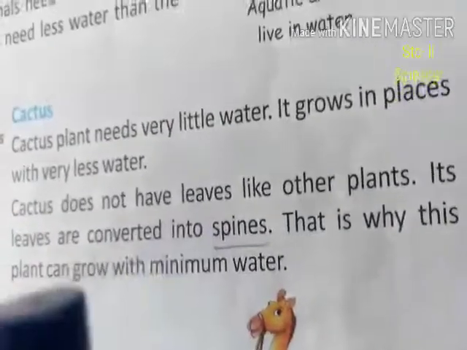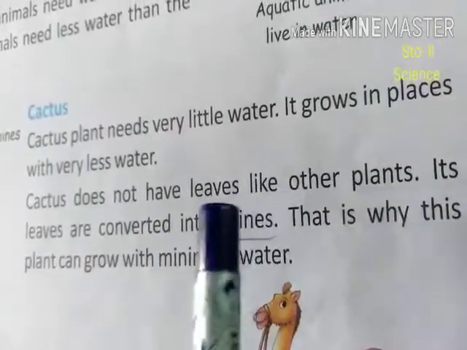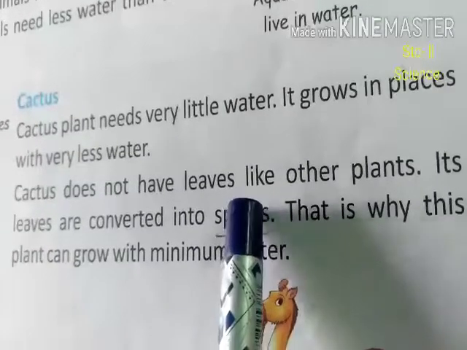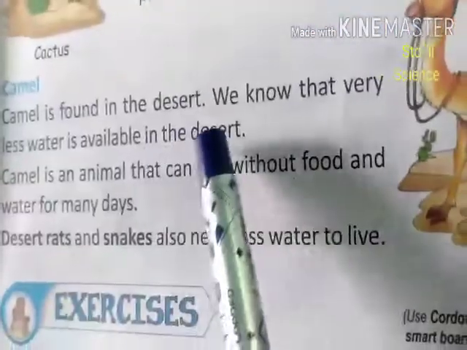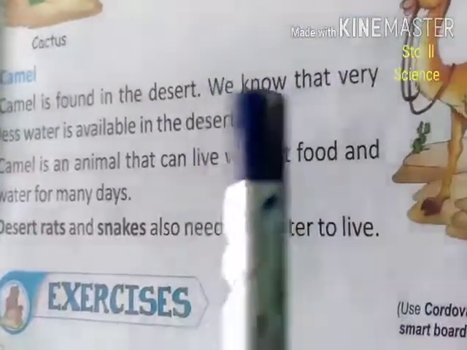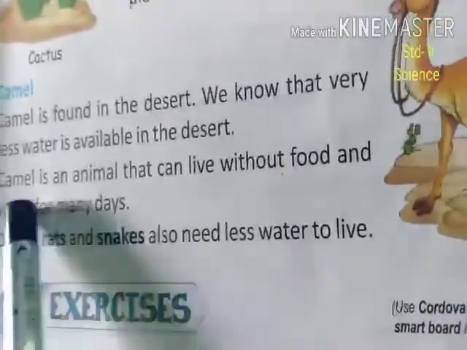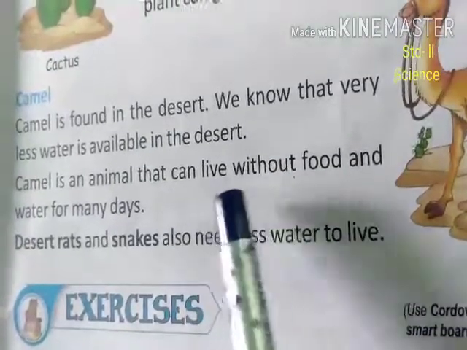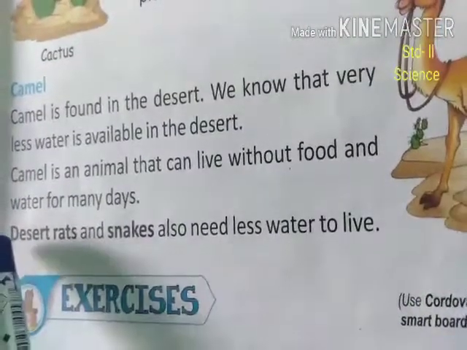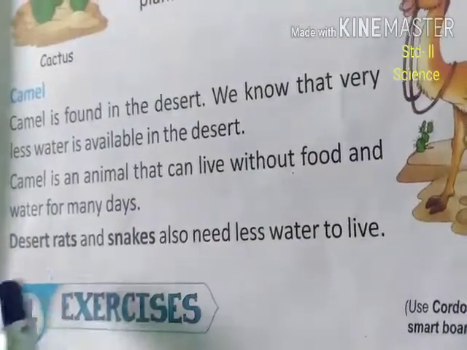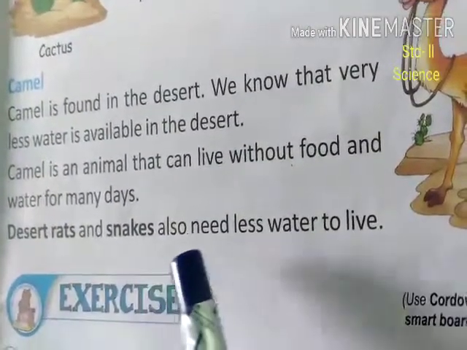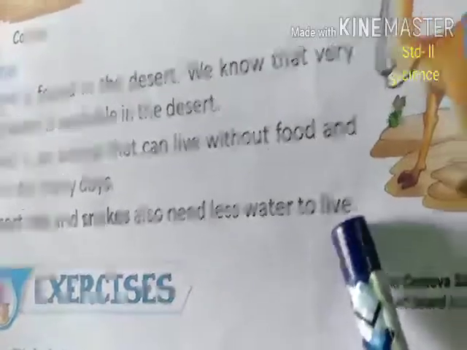And there is one animal which needs very little water. What is it? That is the camel. Camel is found in the desert. We know that very little water is available in the desert, but camels can survive there. A camel can live without water and food for many days. Desert rats and snakes also need less water to live.